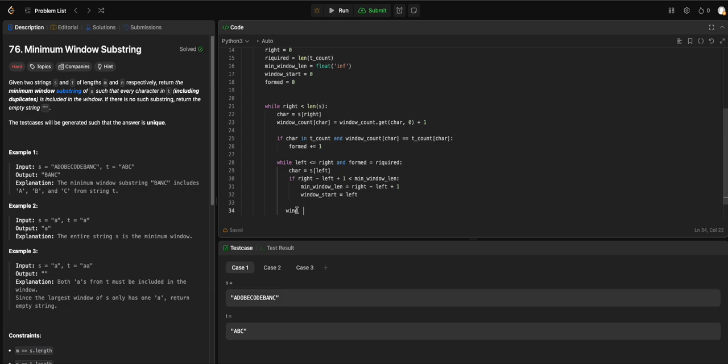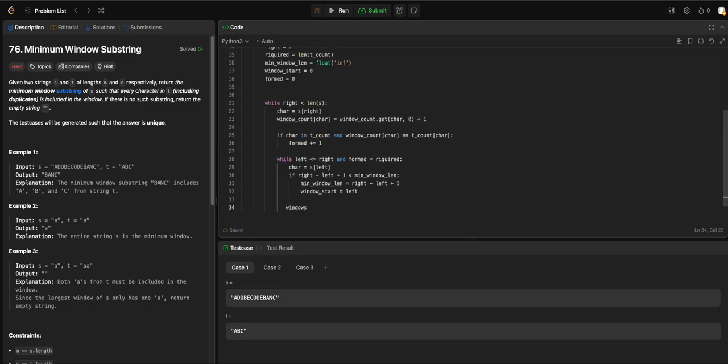So window count of character minus 1, because you are backing away from it.